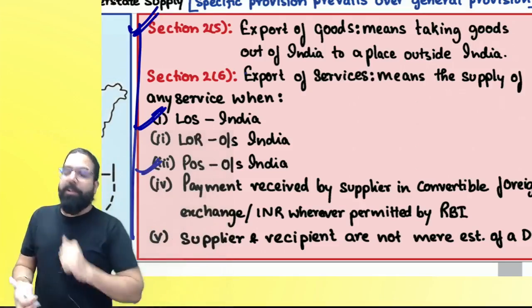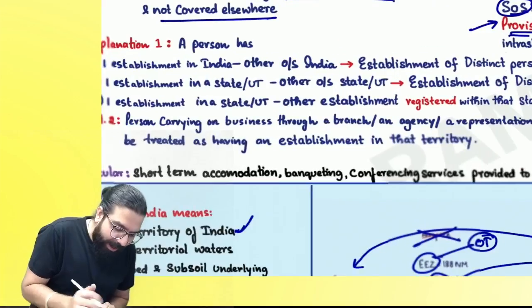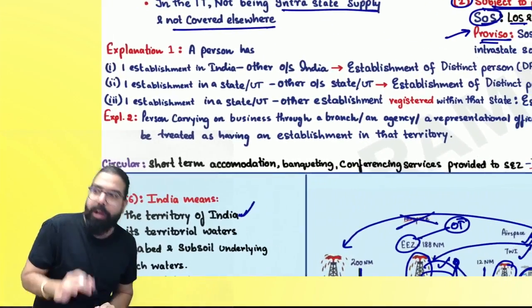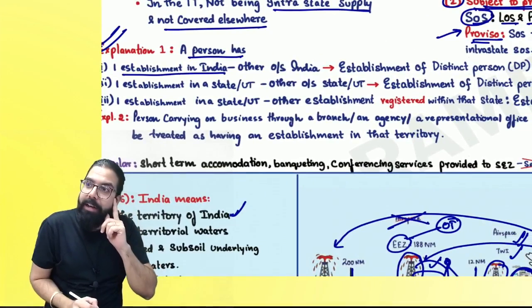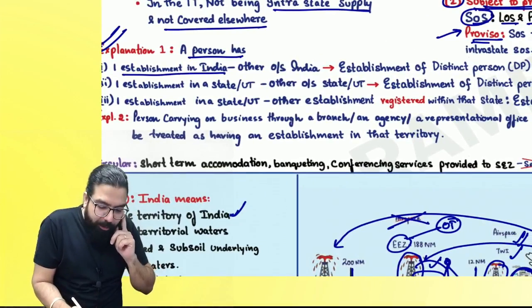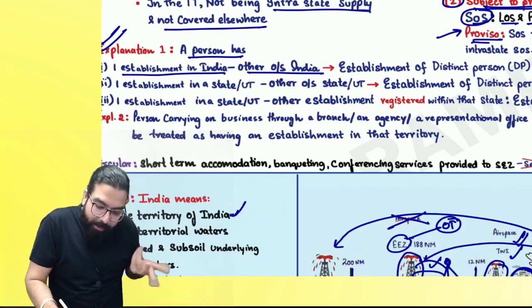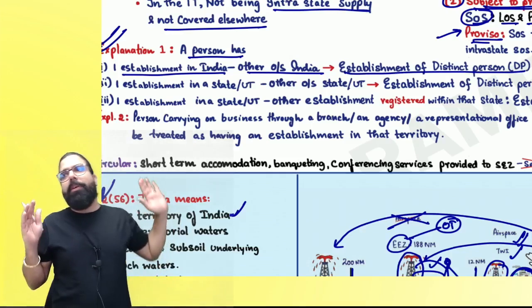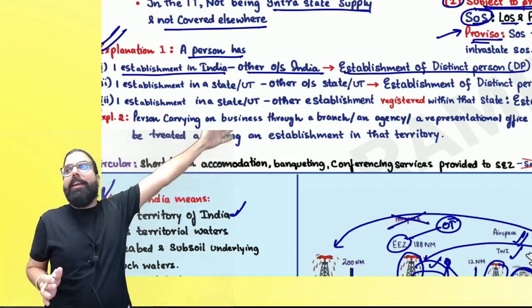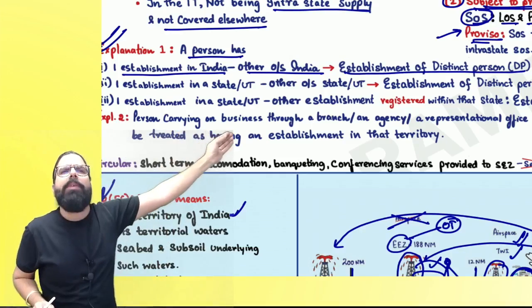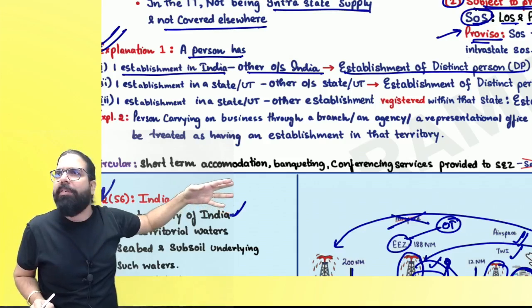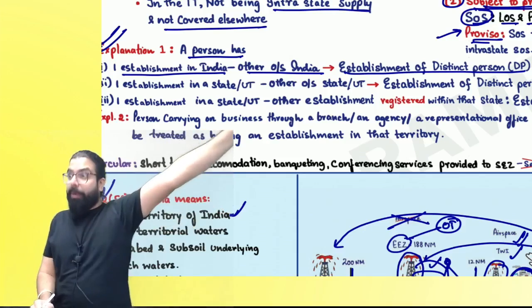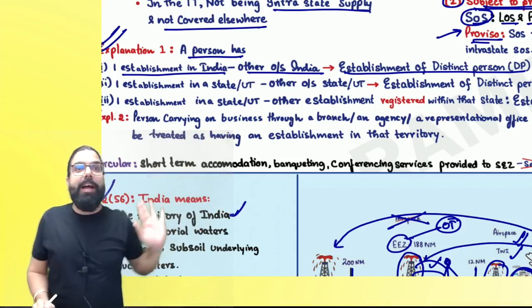What do you mean by distinct person, everyone? They have defined distinct person over here in Explanation 1. Can you see over here? They are telling, a person has one establishment in India, and supposedly I have one branch office outside India. Then, establishments of distinct person. One branch in India, one outside India, that is distinct person. So tell me, if from a mere establishment of a distinct person I earned foreign currency, is it export of service? You have to earn from an actual foreigner, an outside person only. Are we clear, everyone? Can I go ahead?